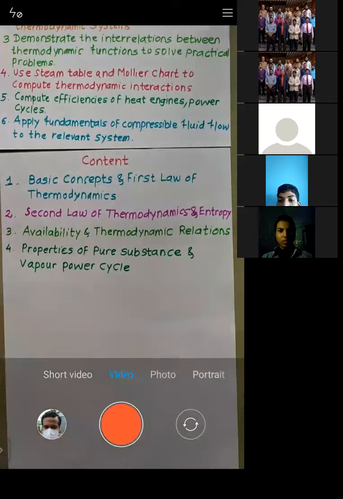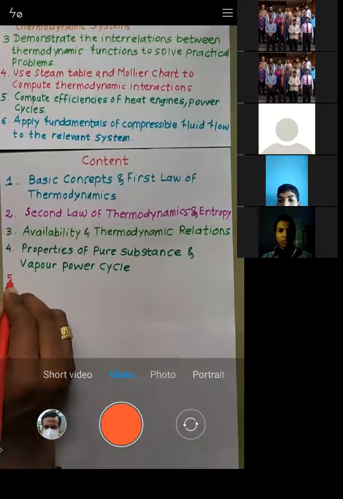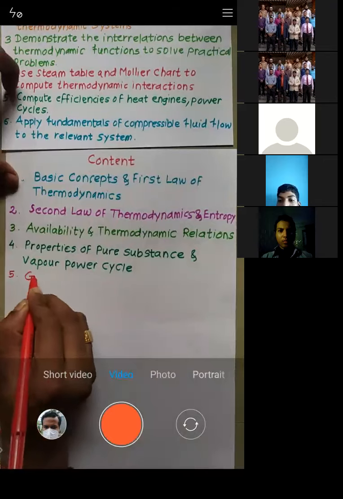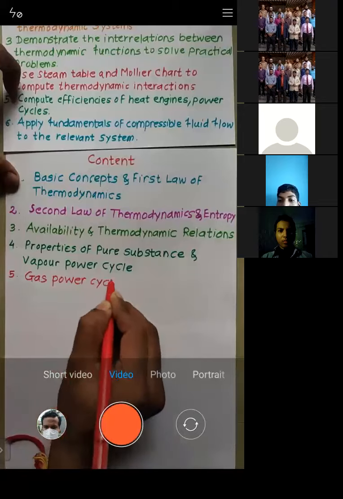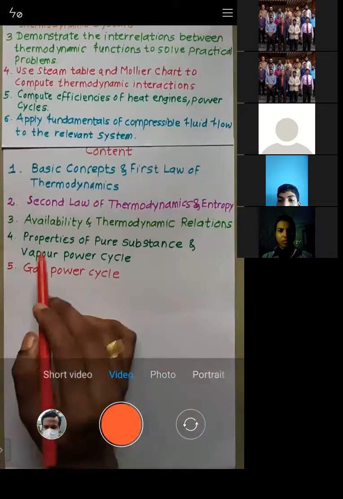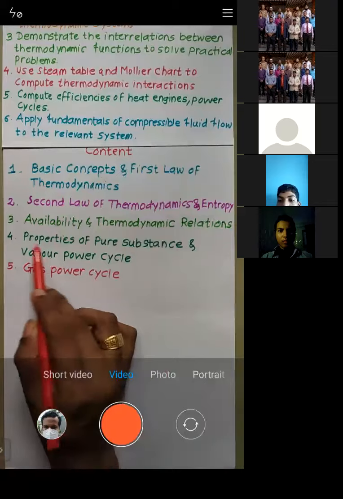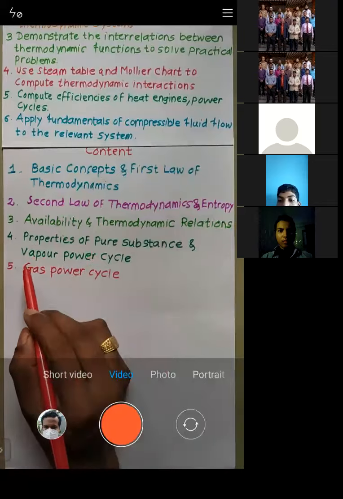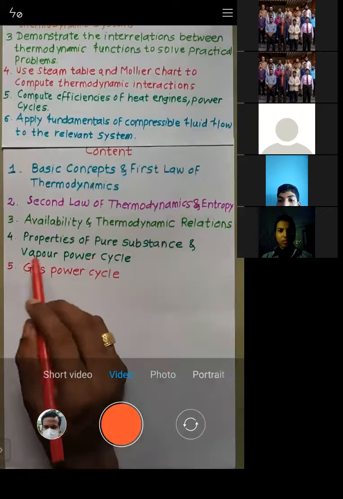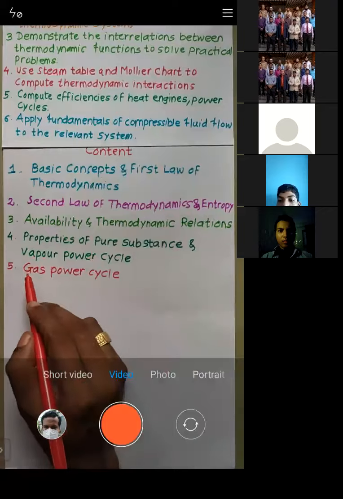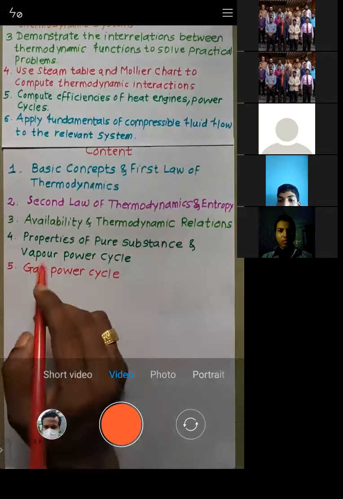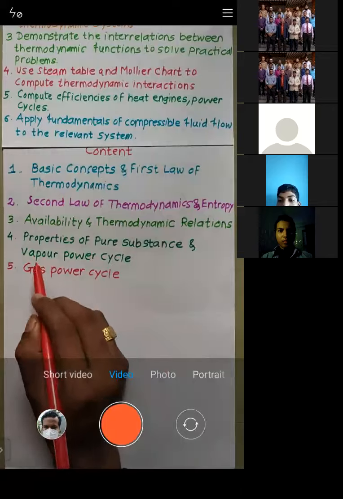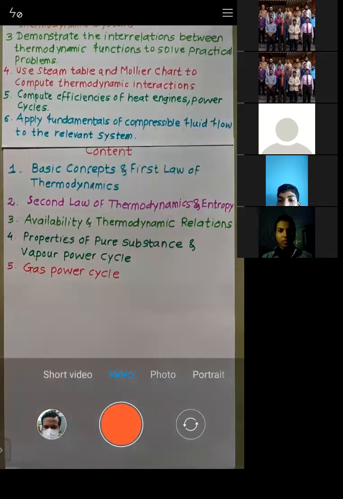Next we will go to the fifth module, and that is gas power cycle. Try to understand, that is gas power cycle. Now see here, by taking the vapor we are producing the power. Here, by considering the gas, or by using the gas, we are producing the power. Is that okay? By using the gas we are producing the power. Is that okay?